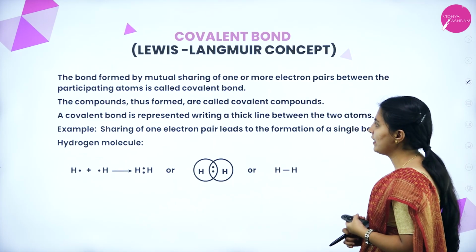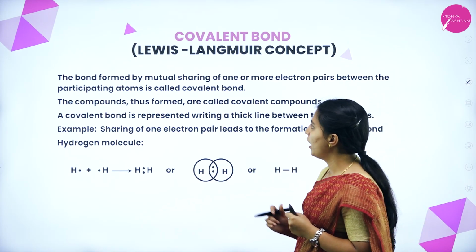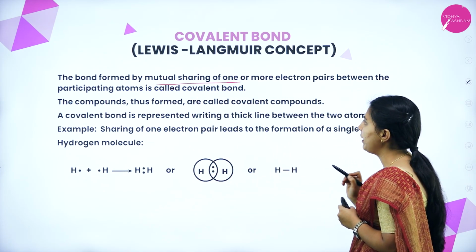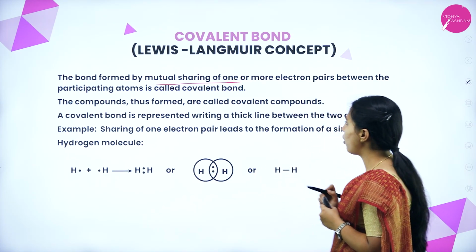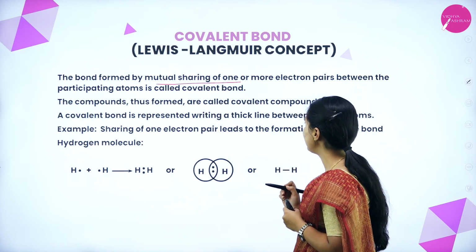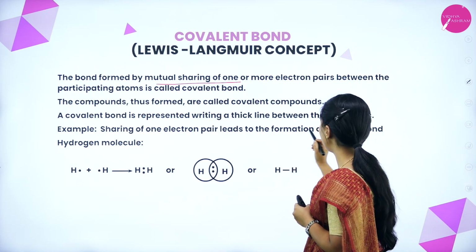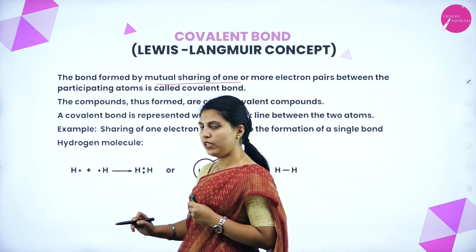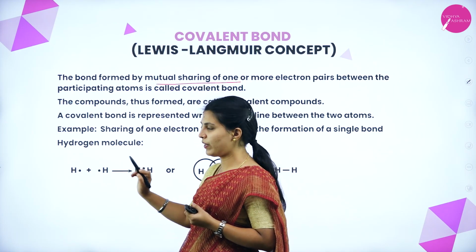Okay. Next we will see the covalent bond, that is the Lewis-Langmuir concept. The bond formed by mutual sharing of one or more electron pairs between the participating atoms is called a covalent bond. The compounds thus formed are called covalent compounds. A covalent bond is represented by writing a thick line between the two atoms. Example, sharing of one electron pair leads to the formation of a single bond. See here, this is hydrogen, its valency is 1. It is combining with another atom of hydrogen, its valency is also 1.